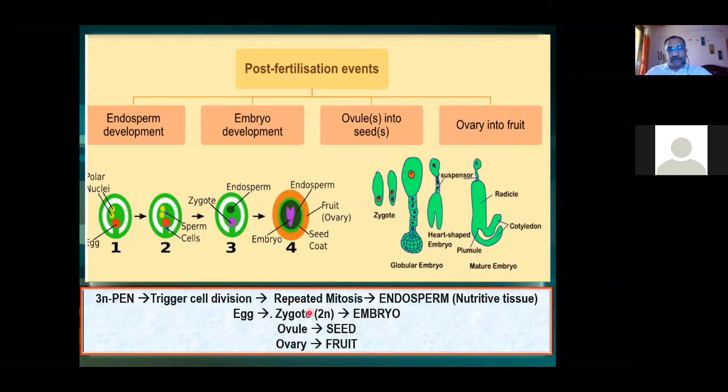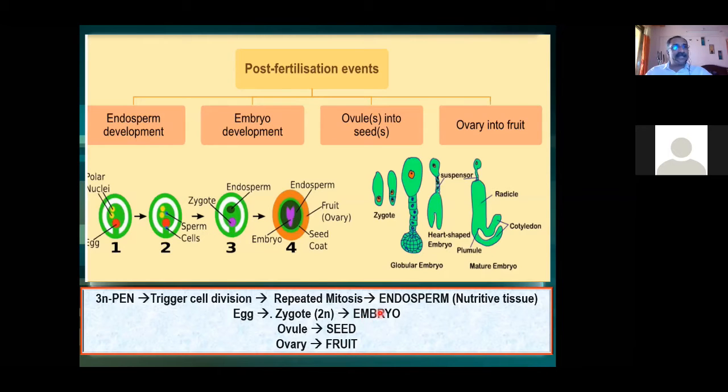Now you see, all these events are taking place where? In which part of the flower have the endosperm and embryo developed? Embryo sac.